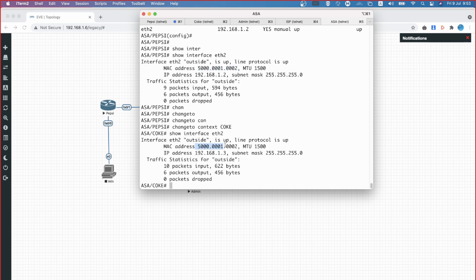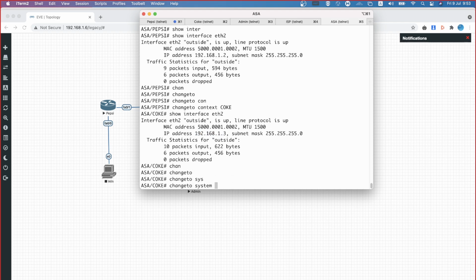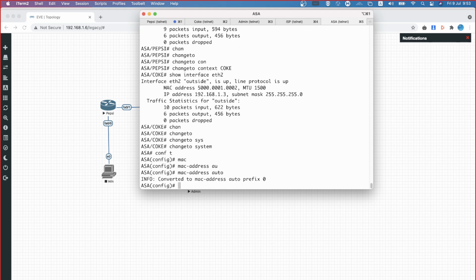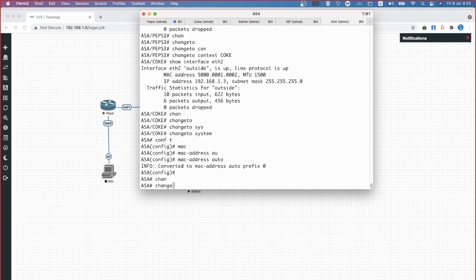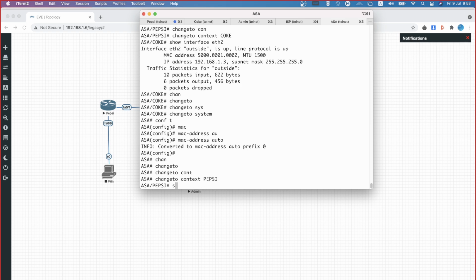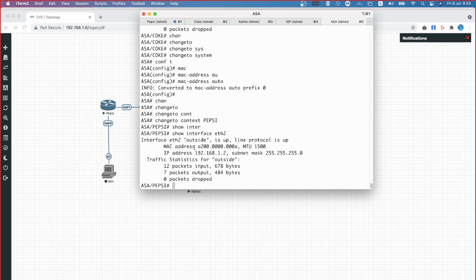Because the same interface is being shared across multiple contexts, they have to have a unique MAC address. You have an option of doing that. Change to system, then go to MAC address. This is the keyword: mac-address auto prefix. After doing this, I'm just getting into change to context Pepsi, then show interface ETH2. The MAC address is different now.